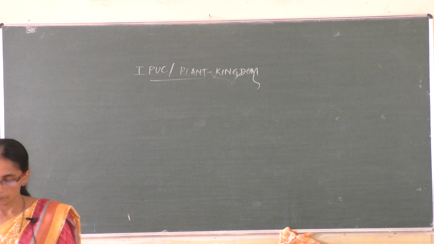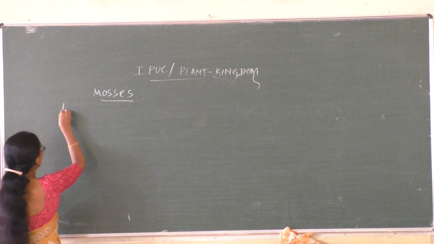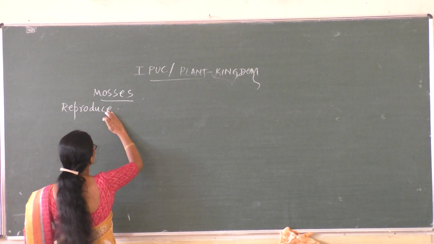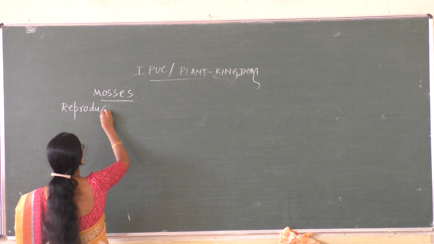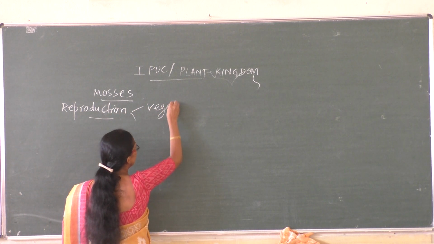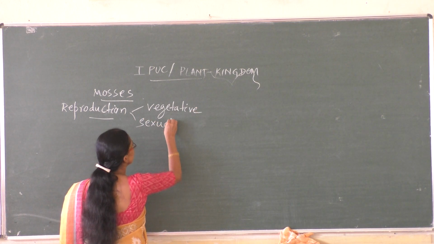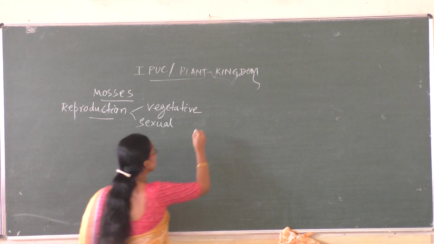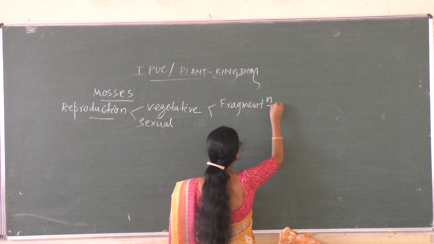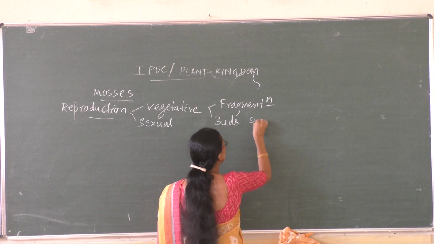Continuation of mosses. How do mosses reproduce? Mosses reproduce by the vegetative method as well as by the sexual method. Vegetatively, by fragmentation, and one more by the formation of buds on secondary protonema.